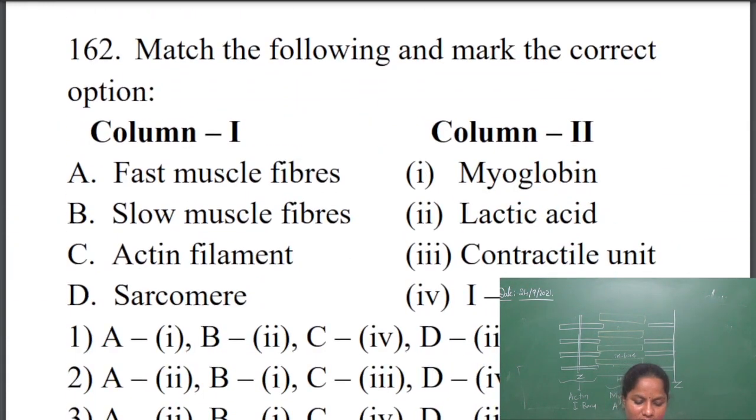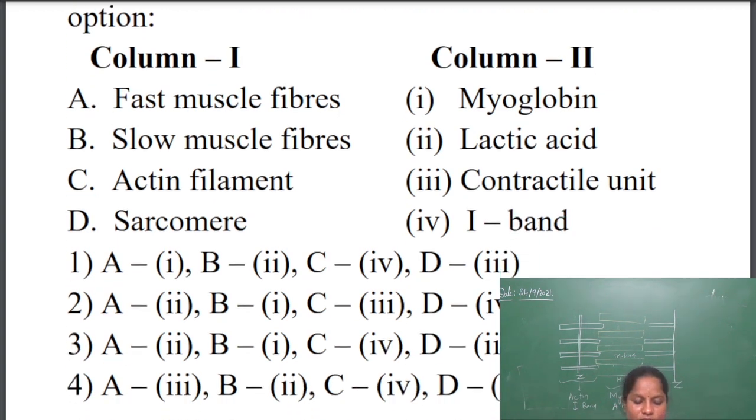Next one. Again, match the following: fast muscle fiber, slow muscle fiber, actin filament, sarcomere. Already we know the answer for sarcomere. Sarcomere is called the functional unit or contractile unit of muscles. That is correct. Actin filament is I band. So we know two answers there. D is 3. C is 4.